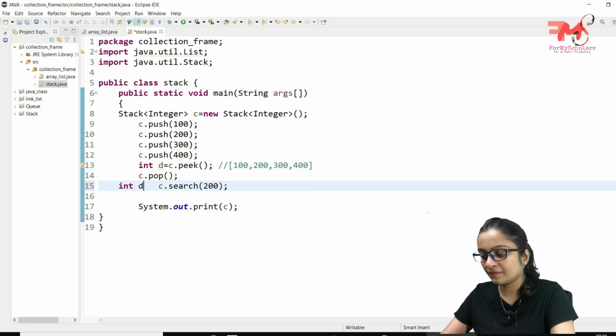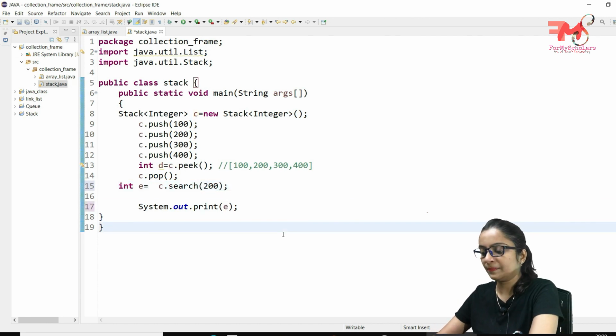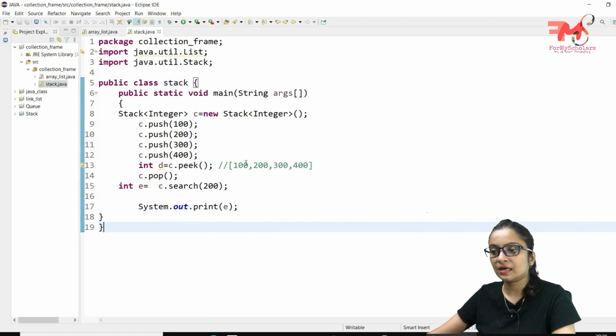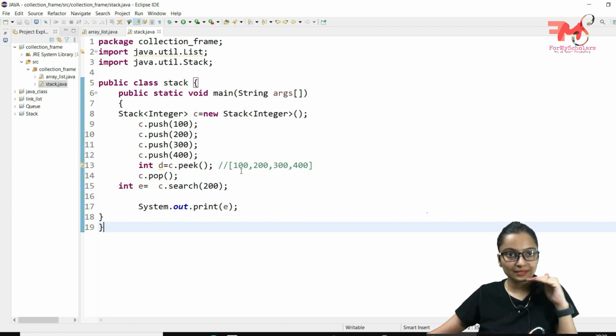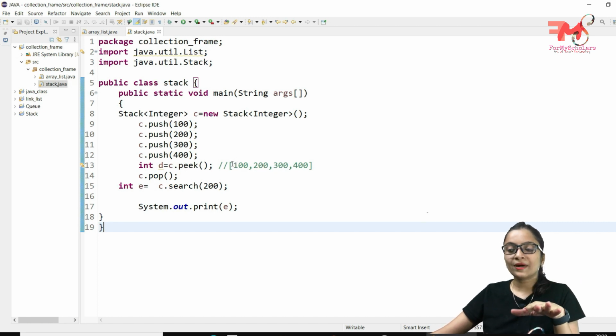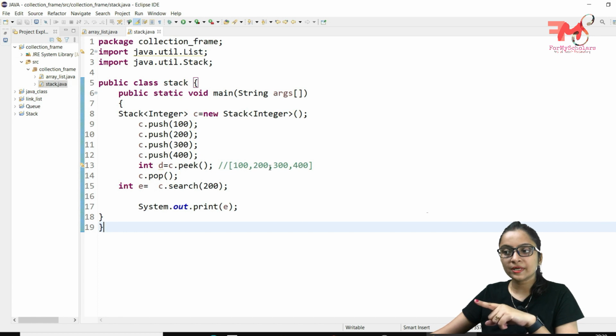First, let's assign this value in a variable, that value of E, Control F11. So it has returned 2 because it will start checking the position of a value from the base. That's why it has returned 2, meaning the position of 100 is 1, 200 is 2, 300 is 3 and 400 is 4.